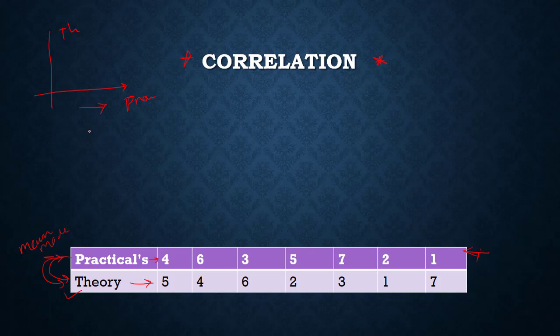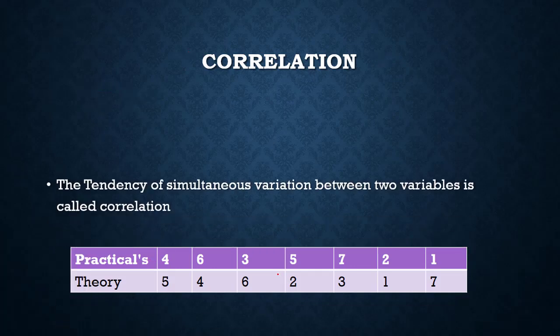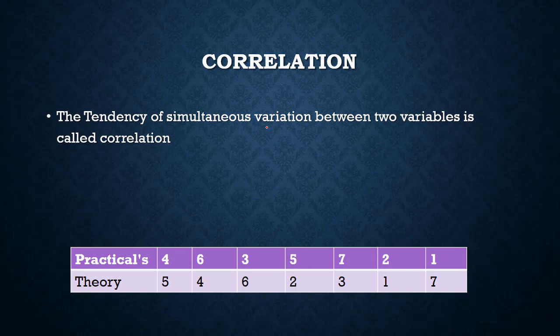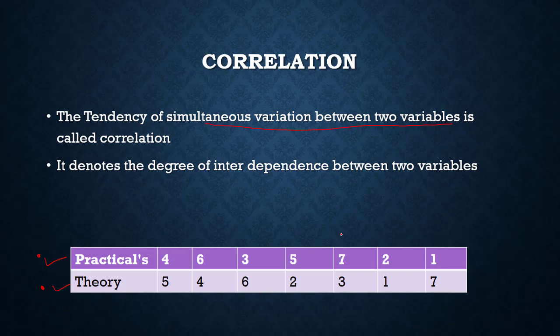First understand the definition of correlation. Correlation is the tendency of simultaneous variation between two variables. The variables here are practical and theory ranks. Whatever variation is happening in practical, do we see the same variation in theory or not? That is the relation. It denotes the degree of interdependence between the two variables, that is, how the theory marks depend on the practical marks, or vice versa.